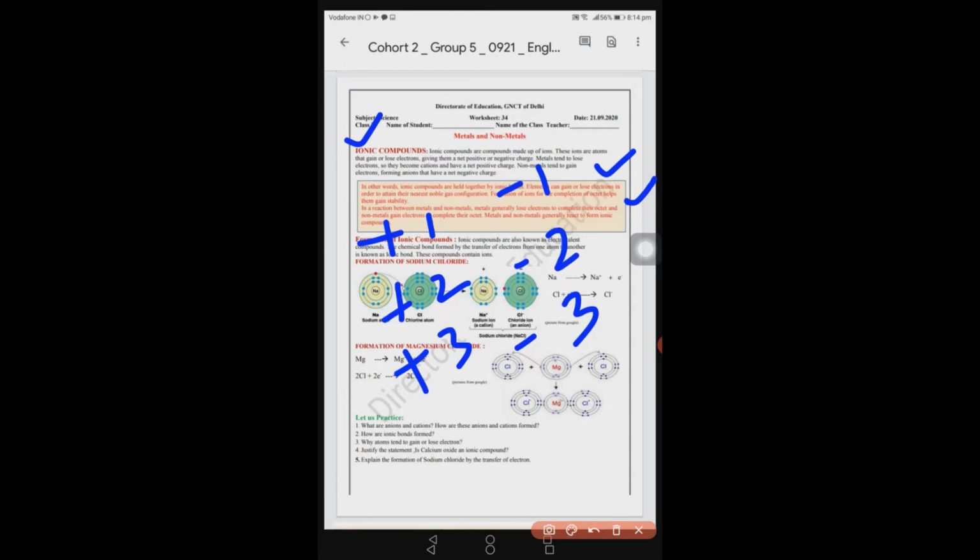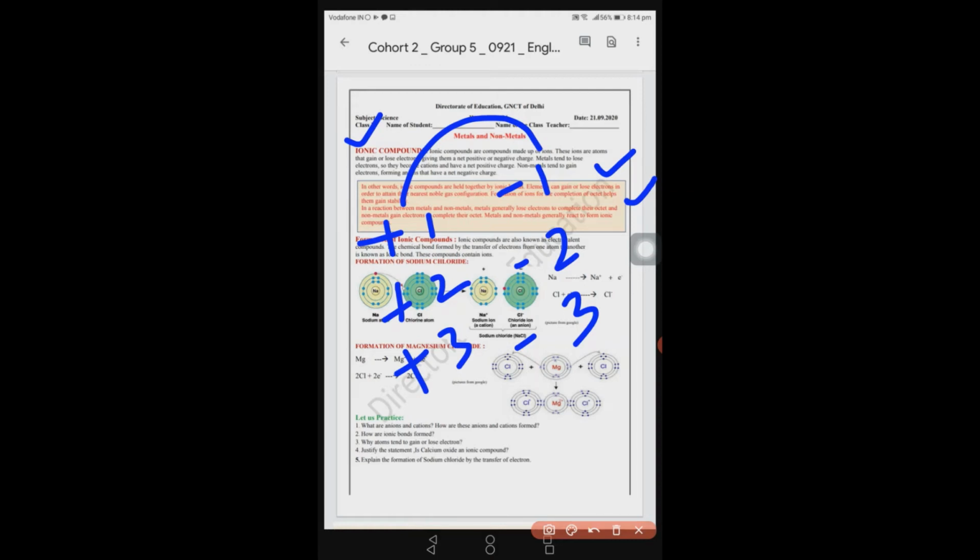Somehow if one element has one extra electron, suppose the sodium. Let's see the sodium here. The sodium has one extra electron in the third shell. Now उसके पास extra है, इसके पास एक कम है. See, the metals also help each other. ये इसको एक दे देगा, इसका भी last shell complete और इसका भी last shell complete. So they form bonding to obtain their complete octet.